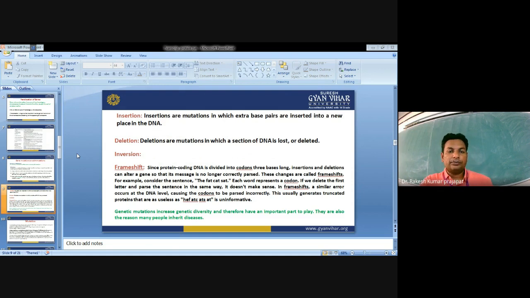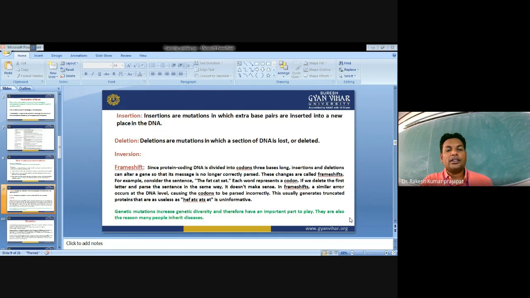Frame shift mutation. Since protein coding genes are divided into codons, insertion and deletion can alter gene expression so that the reading no longer correlates. These changes are called frame shift mutations.